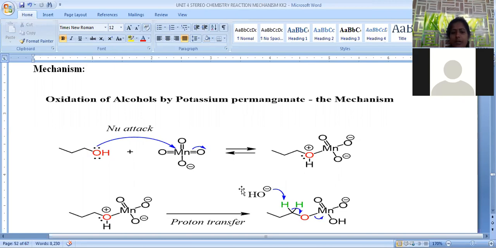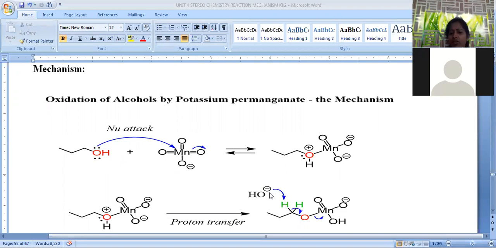This formed oxonium ion is further involved in proton transfer. In proton transfer, the hydrogen on the oxygen is shifted towards the O minus present on the manganese. When this hydrogen shifts to the O minus on the manganese, it is converted into a hydroxy group. And further, what happens? The reaction is carried out under alkaline or basic condition, and this base is used to accept one of the hydrogens from the carbon atom adjacent to the oxygen.